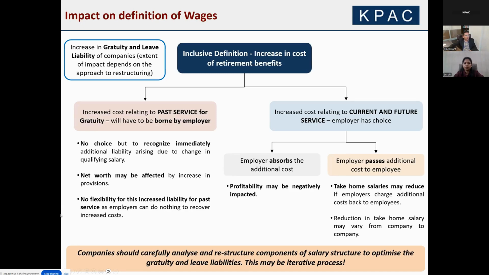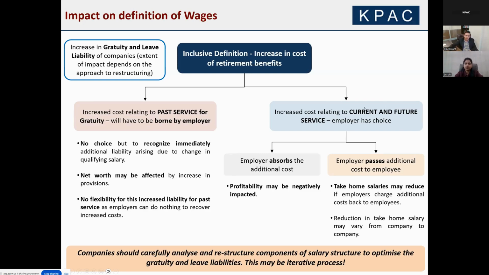We've gotten a lot of queries as to, are we live on this part today? Can we defer this till the rules are notified or till more clarity emerges? Our understanding, and we've spoken to a lot of the labor law consultants, also lawyers as well, is that this definition is live, and you need to take this impact in December valuations itself. But this is not just a one-off increase that will be there in the obligations. You will have increased future service cost, as in year on year and month on month, cost will also go up.